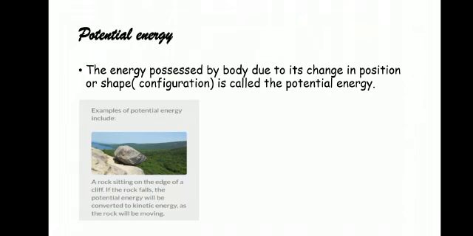Now here you can see a rock on the edge of a cliff. That is at rest. So this rock is having potential energy due to its position. Now if you are keeping a book on the table, that book is having potential energy due to the position of the object. So these are the examples of potential energy possessed due to position.